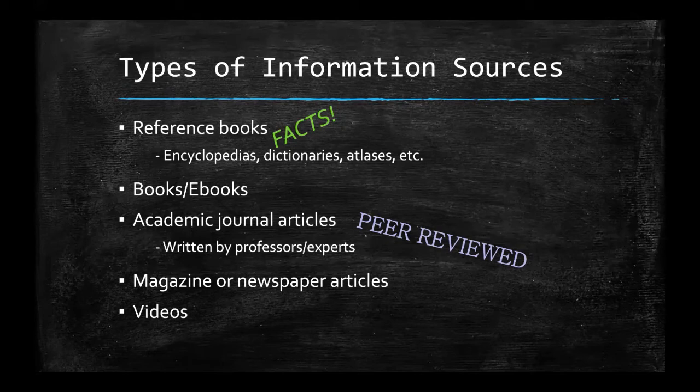So they're looking to make sure that the article is fact-based, that the author has done good analysis of their topic, that the author has done good research into their topic, and basically that all of the information we're going to be reading in this article is reliable and something that should be used for research. So this peer review process makes academic journal articles very solid sources to use for academic research papers.